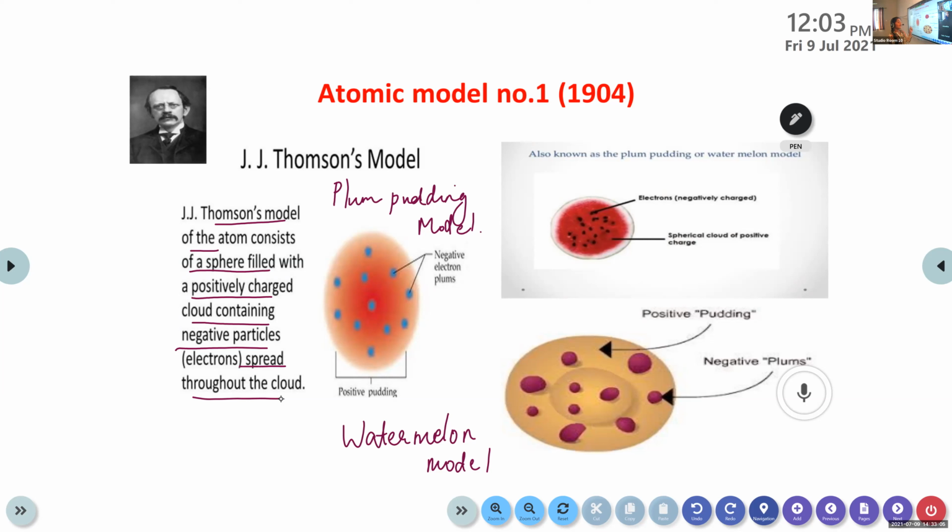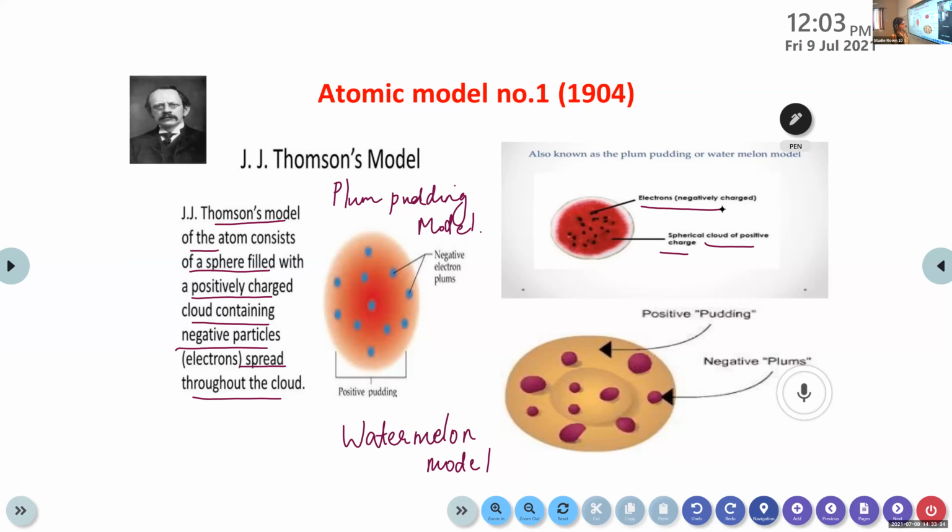So the plums can be considered as electrons and the pudding is considered as protons. We can also compare it with a watermelon. In the watermelon, the spherical cloud of positive charge is the red part, in which the electrons, the seeds, are embedded in that red fleshy part. That's the comparison between watermelon and an atom.